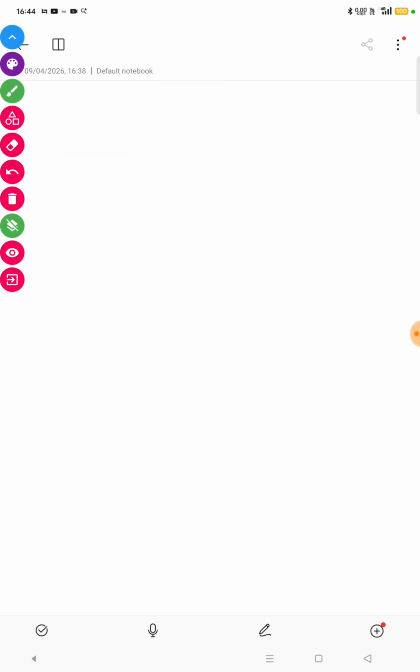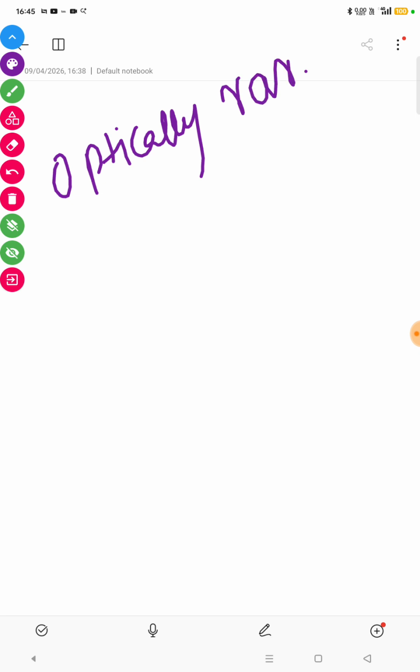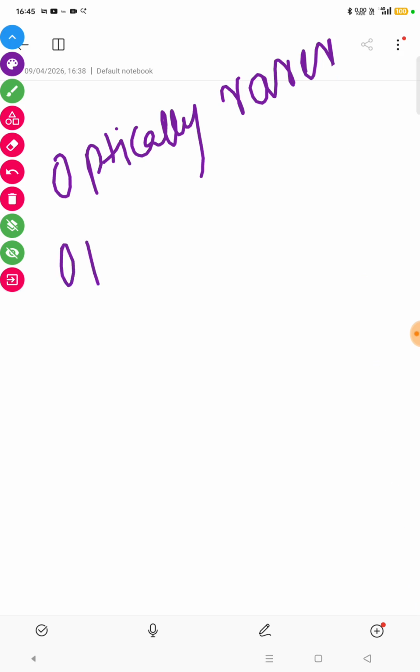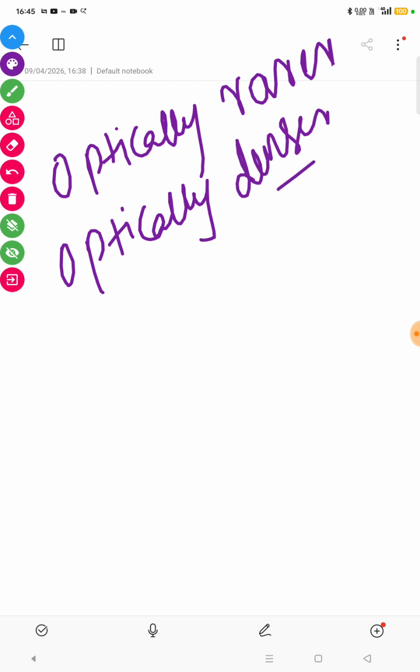For that we have to come across two topics, that is optically rarer medium and optically denser medium. What does that mean? Optically rarer and optically denser. Suppose let's take this one.